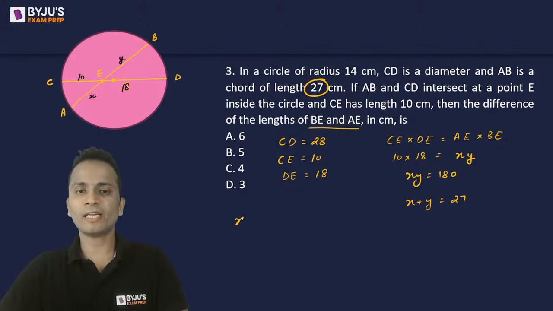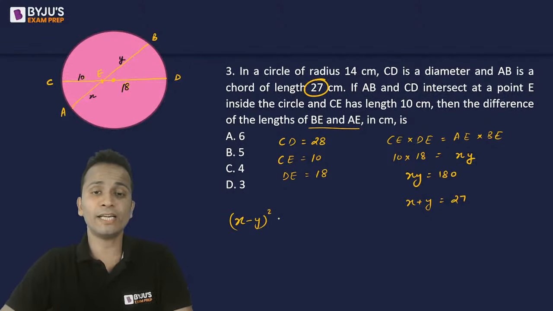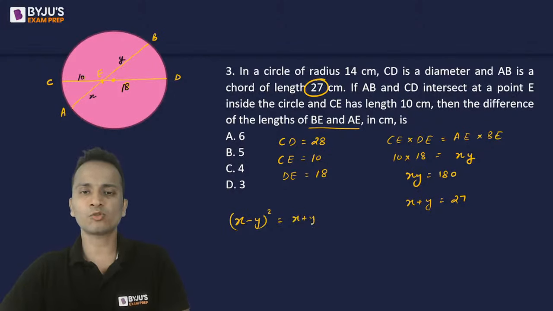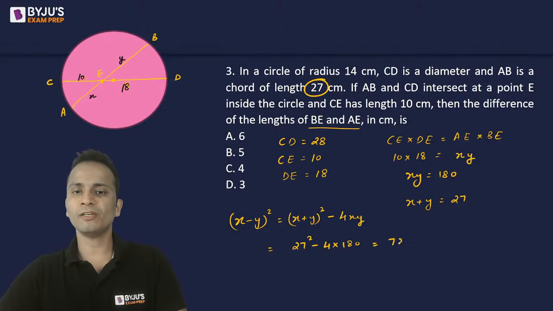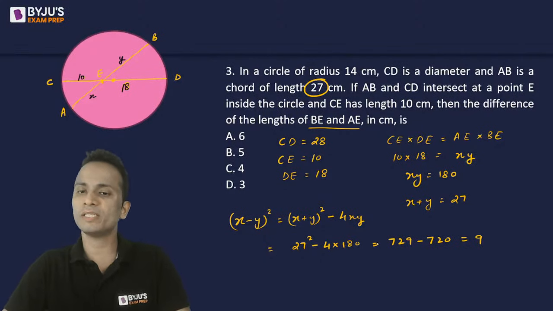Okay, so I can write X minus Y whole square. Now, a slight usage of algebra. X minus Y whole square can be written as X plus Y whole square minus 4XY. Now X plus Y whole square, that means 27 square, minus 4 times 180. So that will be equal to 729 minus 720, and that is equal to 9. So X minus Y whole square is equal to 9.